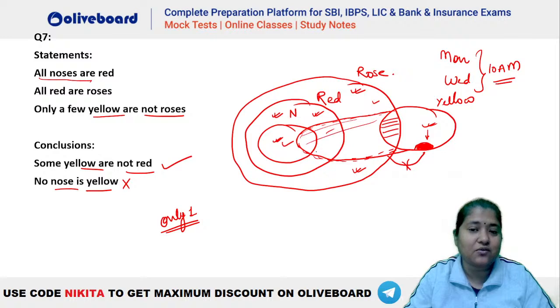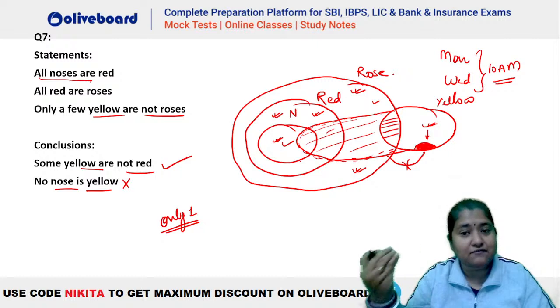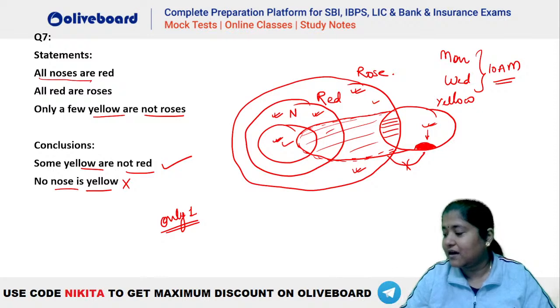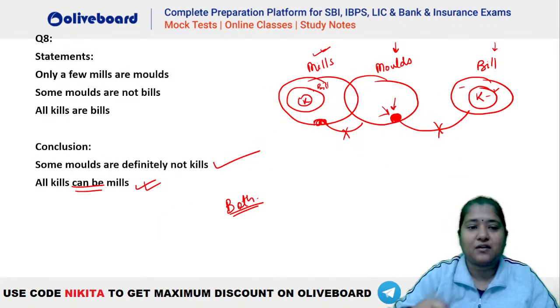And there is a specific portion of yellow which is not a part of rose, that is also true. So even if you take the yellow such that it is interacting with nose and with red, still the statements are valid, and that is why it is a possibility diagram. Okay? I hope this is clear.